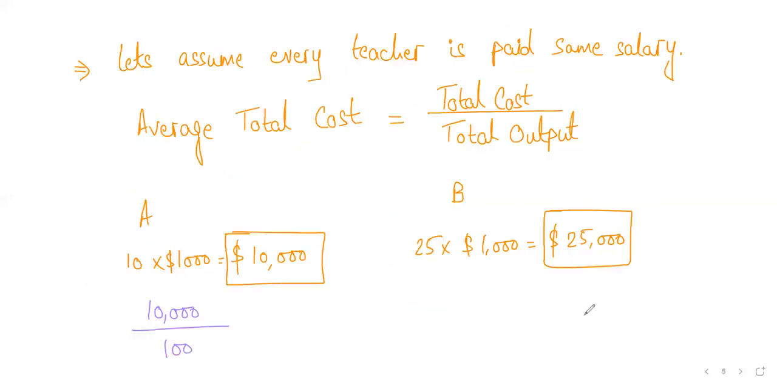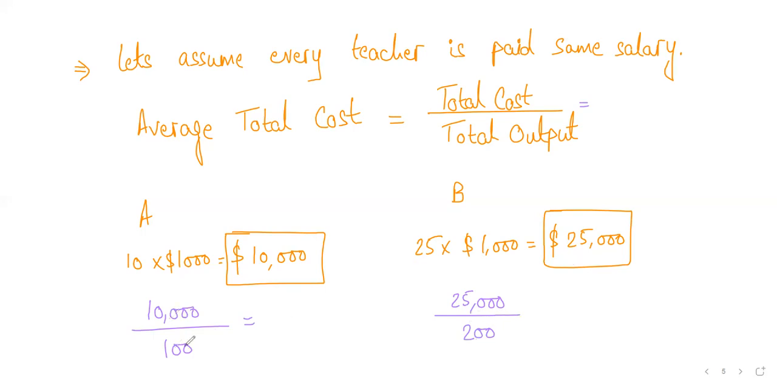In the case of B, the total cost, the total salary that they're paying to the teachers, is $25,000, and the total output that they have is 200 students. Now, I'm just applying this formula. Nothing complicated. So total cost is in the numerator. For A, the total cost was 10,000 and the total output, the number of students that A has, is 100, so we divide that. Similarly, in the case of B, the total cost is $25,000 and the total number of students that they have is 200.